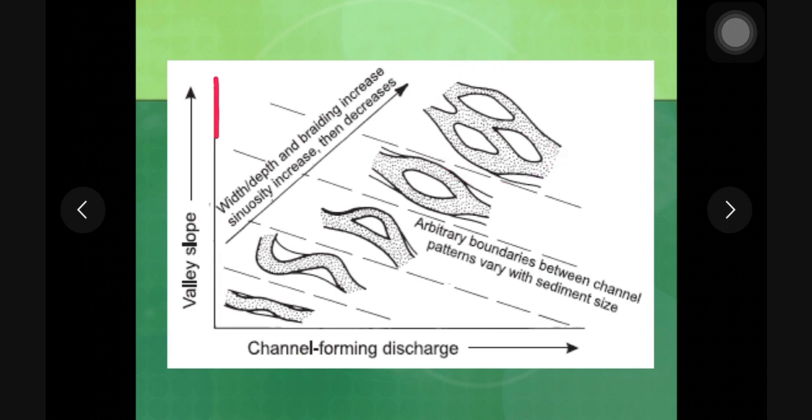As the slope decreases and the flow of the river becomes continuous, you see a reduction in the number of bars and water flows through a single channel, either meandering or straight. So the formation of different types of river channels depends on these parameters as we discussed earlier: the slope, that is gradient, the rate of discharge and the grain size.